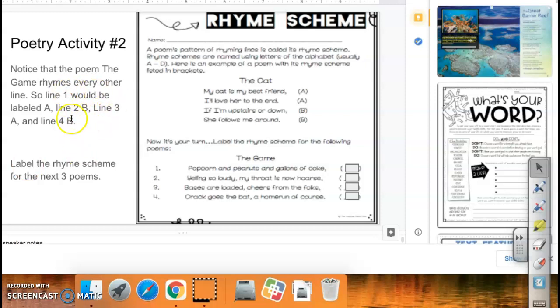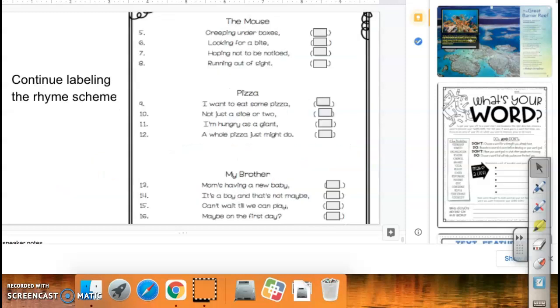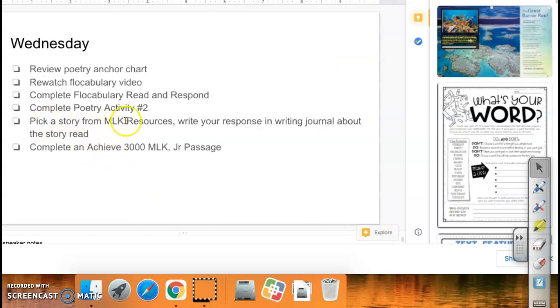I have already told you what this example for the game would be. So you would click on these boxes and type in the rhyme scheme. Then you will go to the next slide and you will continue typing in the rhyme scheme on each one of these boxes. Okay, you will do that for each of these poems. Remember to follow the checklist. You will also do the MLK resources and the Achieve 3000 passage.